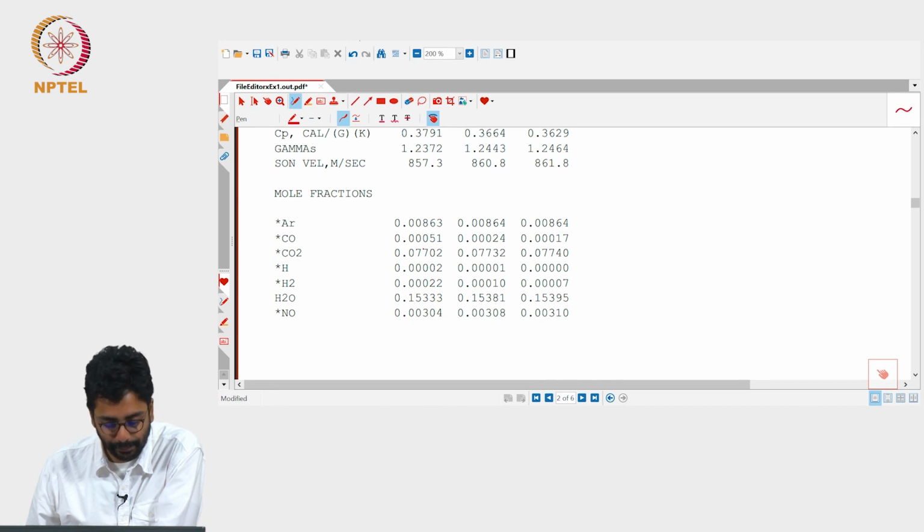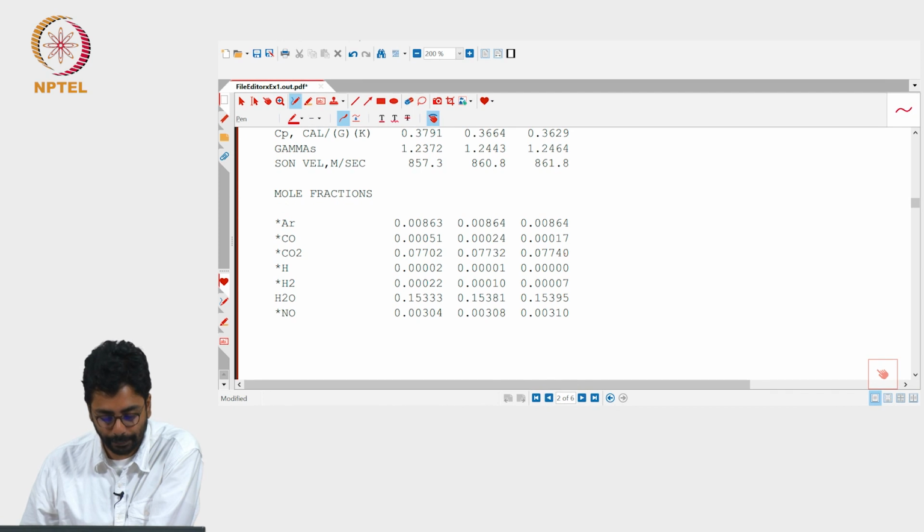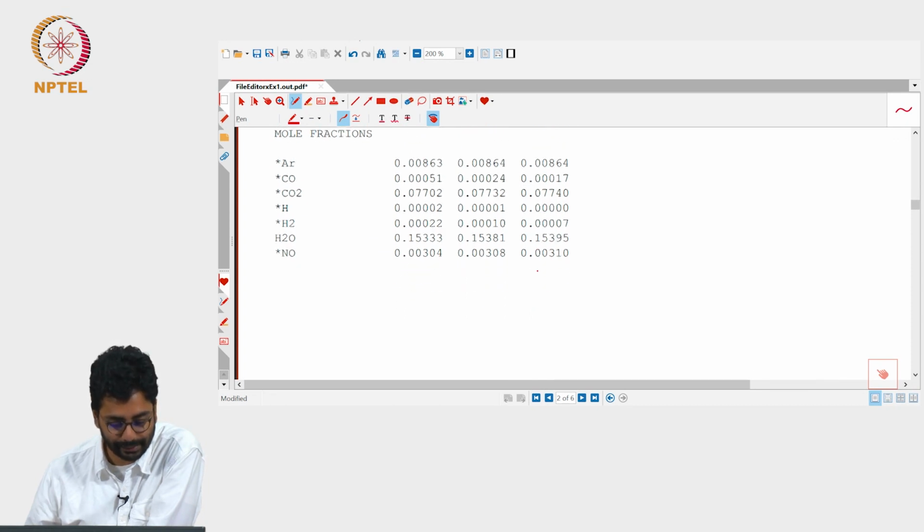Well, the point that I made, that the dissociation of CO2 decreases with increase in pressure. So, you have more CO2 at higher pressures and far less CO at higher pressures, at 10 bar compared to 1 bar. Similarly, for H also, which anyway was very small at 1 bar, but it seems to be absent. There is no H radical at higher pressures. Okay, so dissociation is limited.